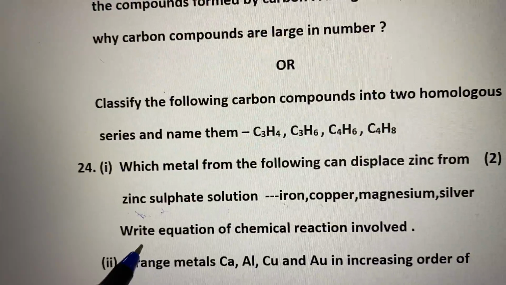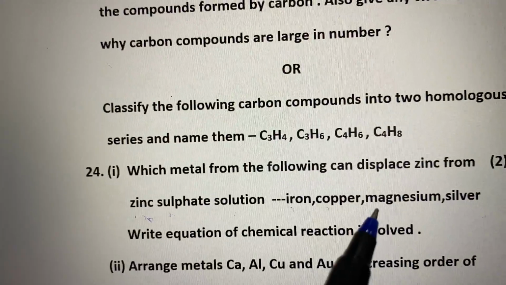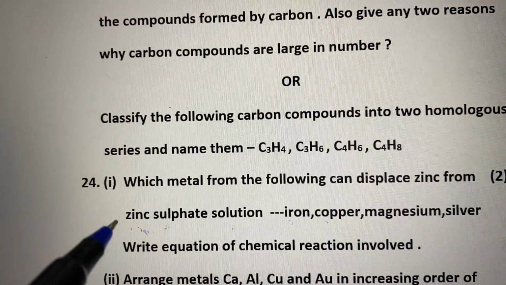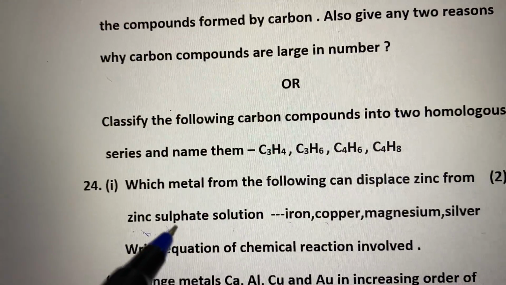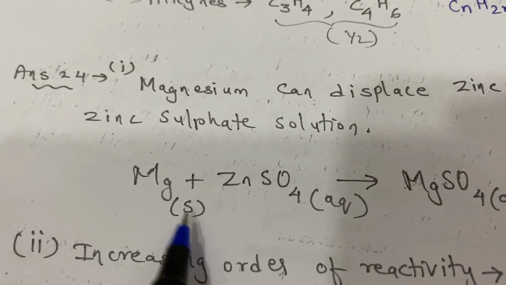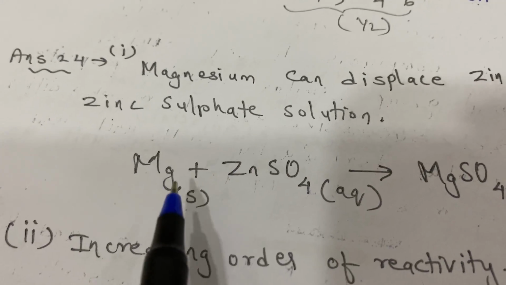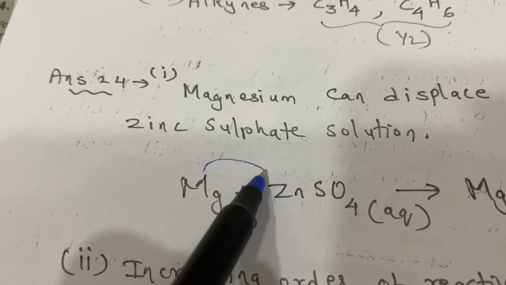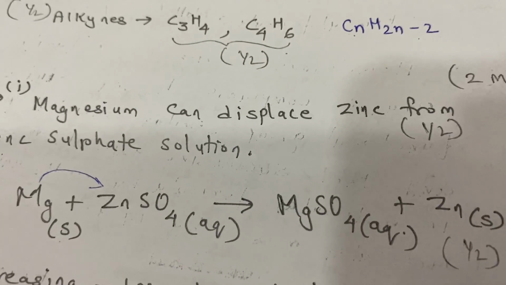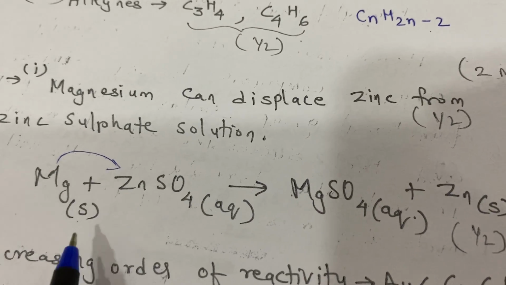Then the second part is to write the equation of the chemical reaction involved. We can easily write magnesium, Mg, plus zinc sulfate, that is ZnSO4. Magnesium will displace zinc from zinc sulfate solution. So the equation will be like this: magnesium solid, you should write down the state of the substance, plus zinc sulfate, which is aqueous. Magnesium can easily displace zinc because it is more reactive than zinc, to produce MgSO4 aqueous plus Zn solid. So this is a displacement reaction. You have to write it correctly to get its 1 mark.